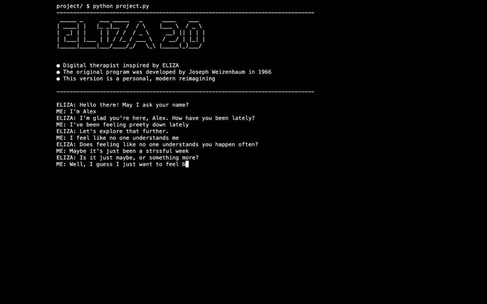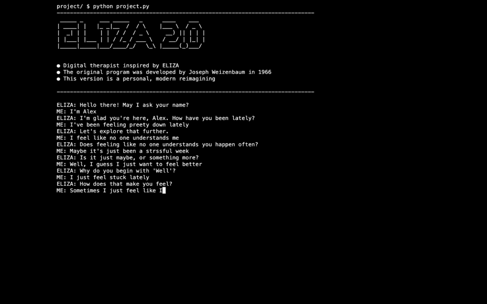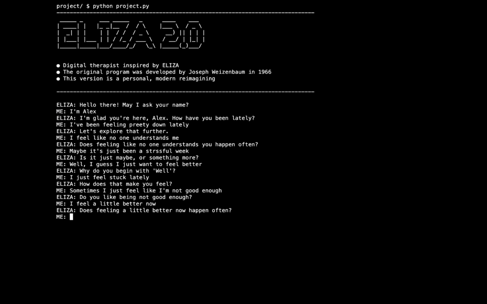In the background, the program keeps track of a mood score depending on emotional words like happy, sad, anxious, and so on. The entire chat is also saved to a log file named with the username and a timestamp, so every session is preserved. When you say goodbye, ELIZA ends the session and prints out your mood score along with a little emoji.